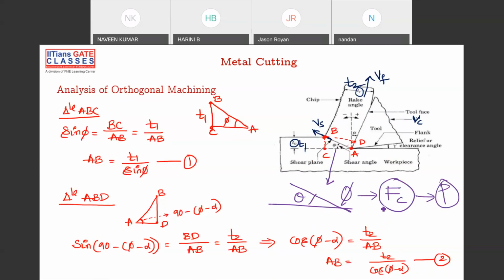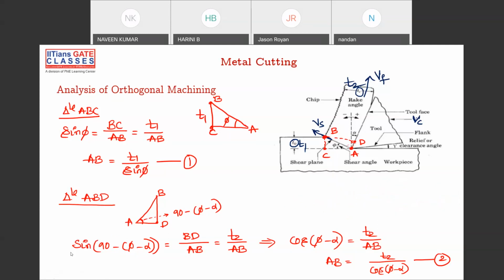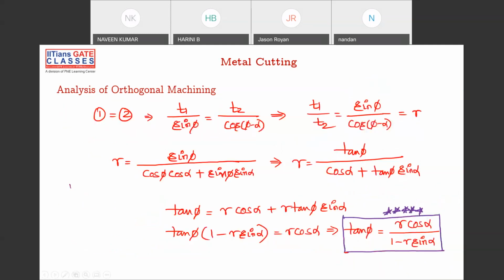So you want to cut your material using minimum power, minimum cutting forces. For minimum cutting forces, we can decide what the shear angle is. So shear angle is very important. That's the reason why we're trying to calculate the shear angle. So fine, please remember, tan phi is equal to R cos alpha by 1 minus R sin alpha.